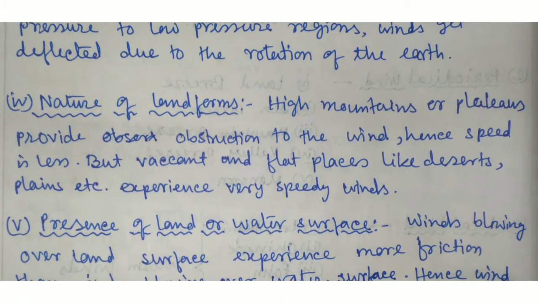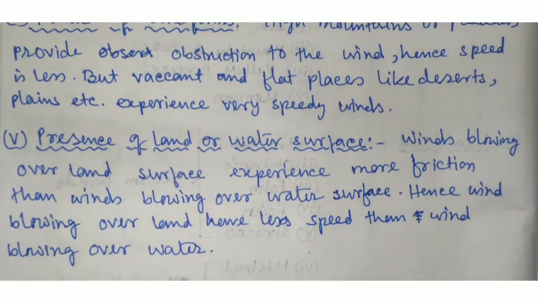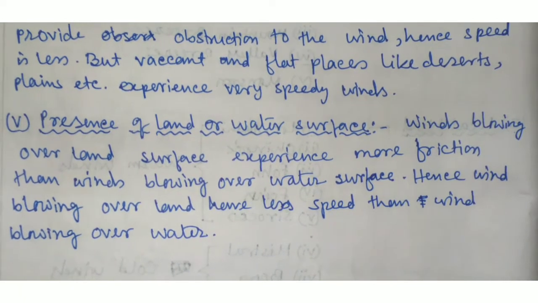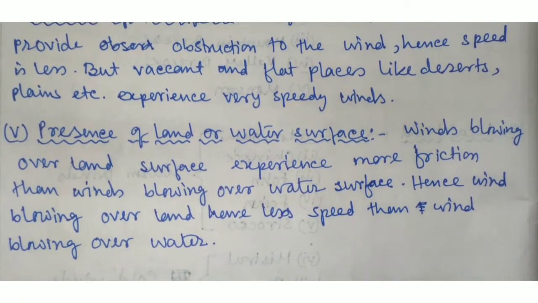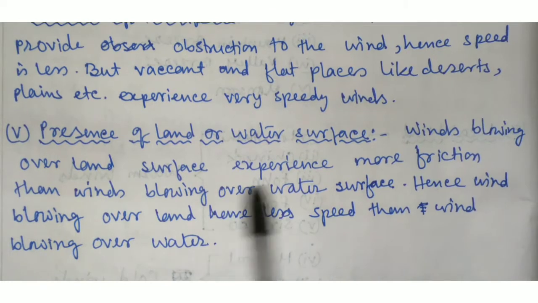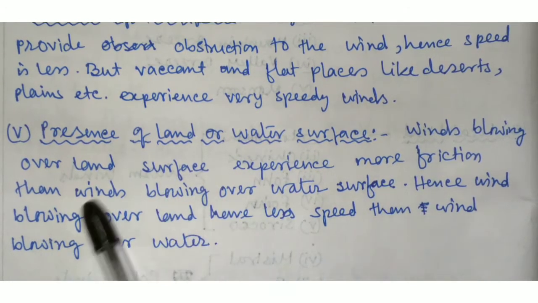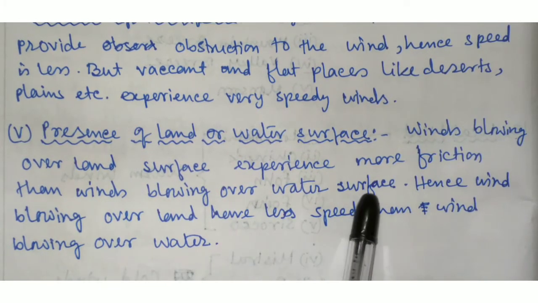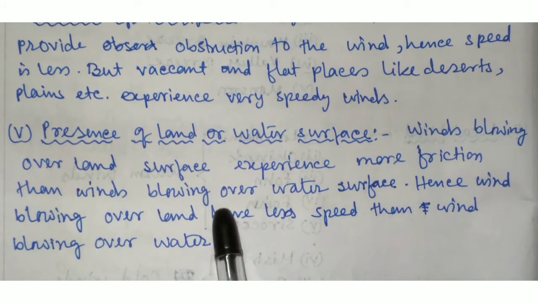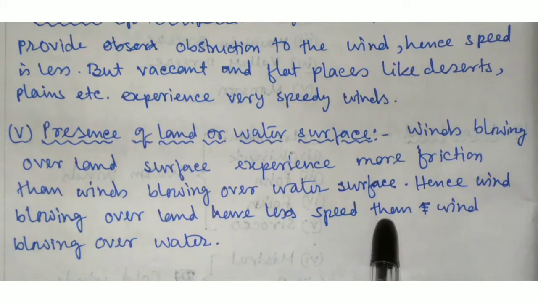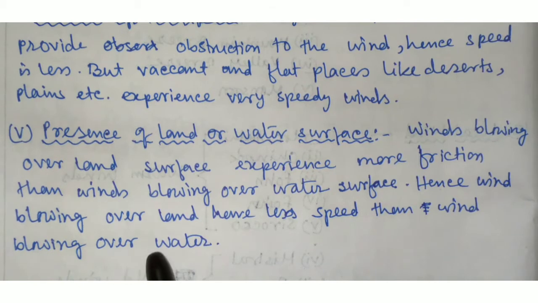Next, point number five is presence of land or water surface. Wind blowing over land surface experiences more friction than wind blowing over water surface. Hence, wind blowing over land has less speed than wind blowing over water.